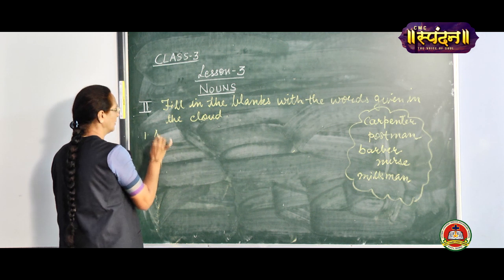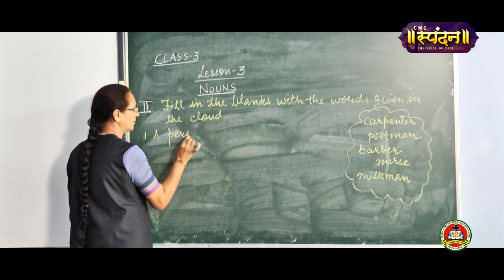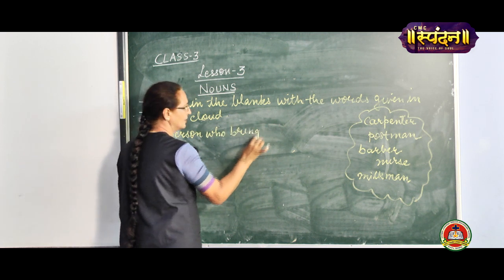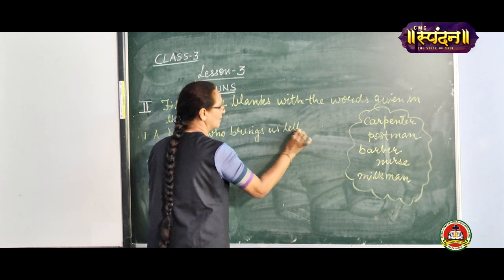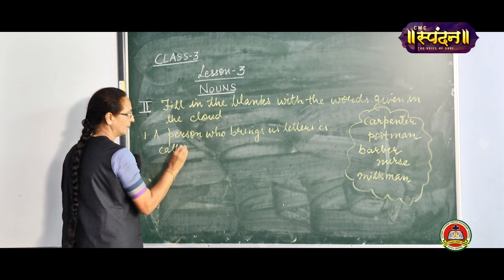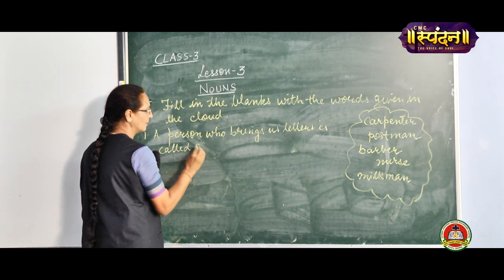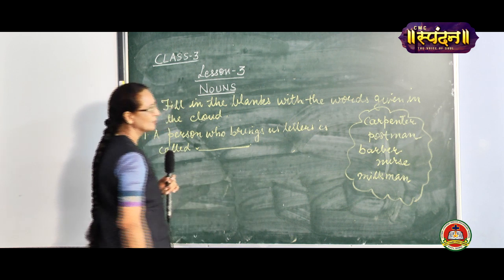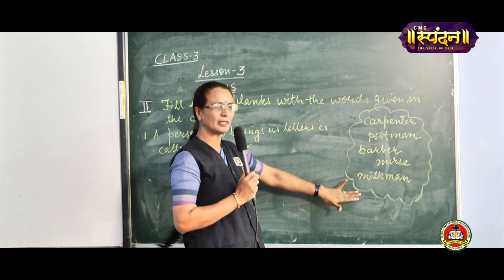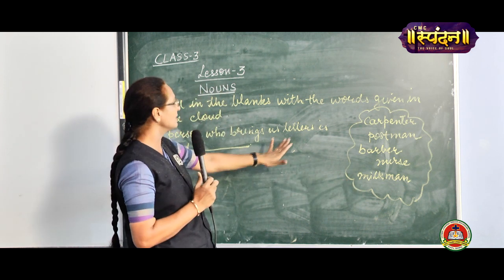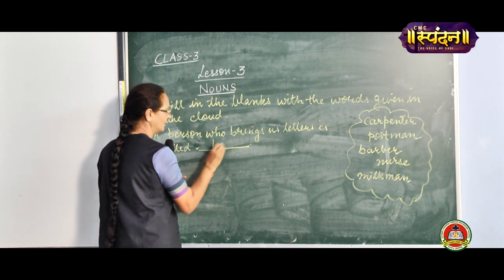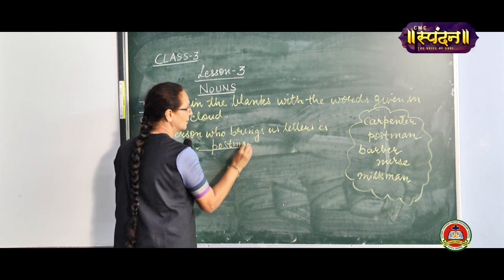So, a person who brings us letters is called... children, out of this, carpenter, postman, barber, nurse, milkman. A person who brings us letters is called a postman.